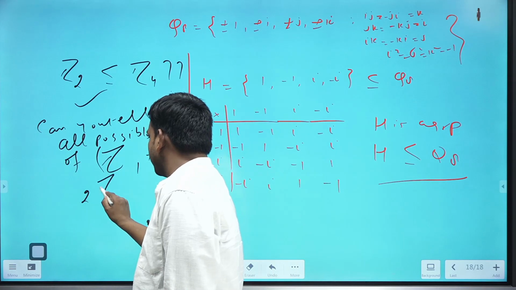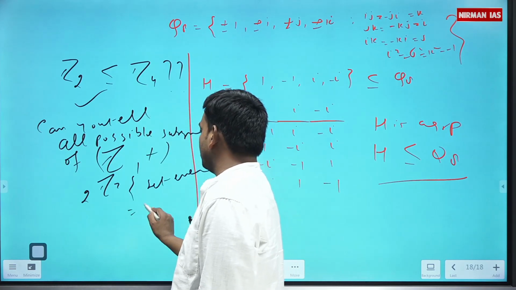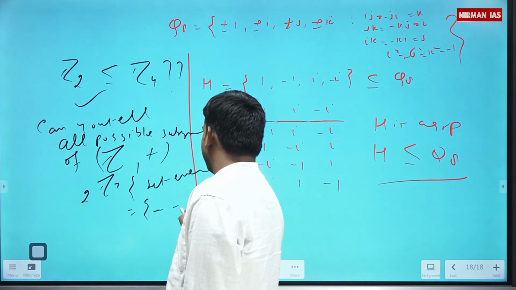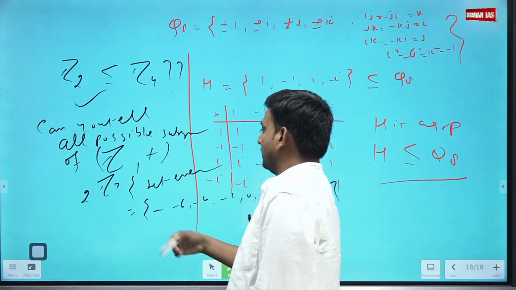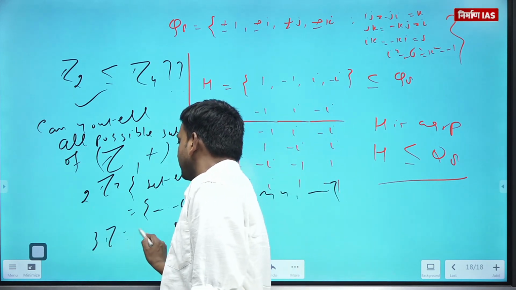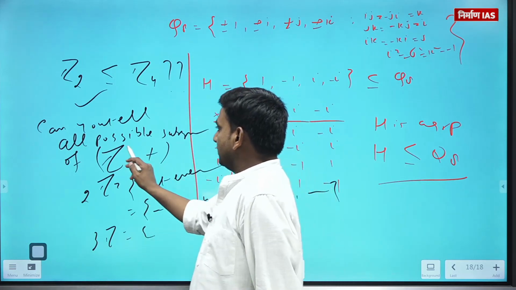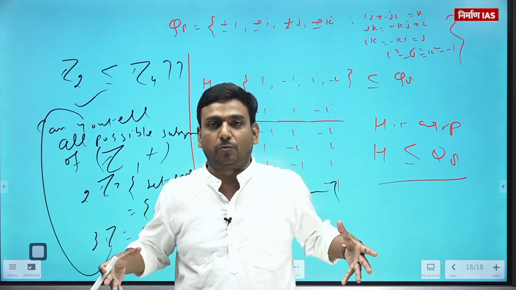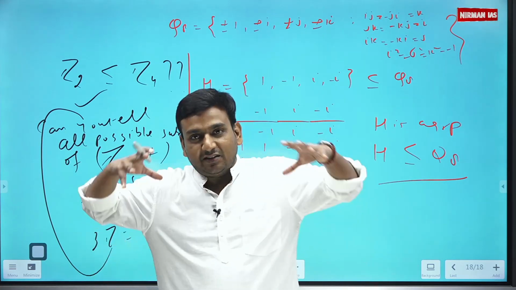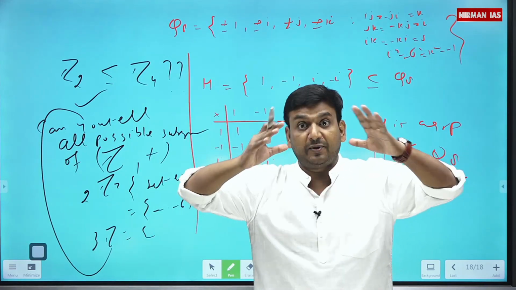Like 2Z, that means the set of even integers. 2Z is of the form minus 6, minus 4, minus 2, 0, 2, 4 and so on. If I say 3Z, means multiples of 3, 4Z, 5Z, 6Z. That is the beauty of reading this category of groups. Once you have done that category, all this will be a crystal clear picture in your mind.